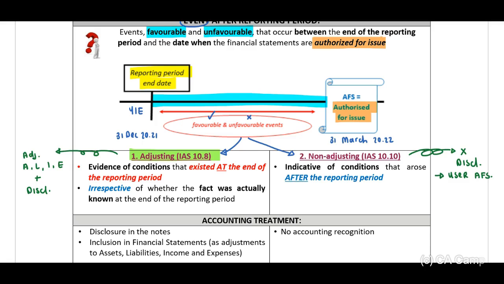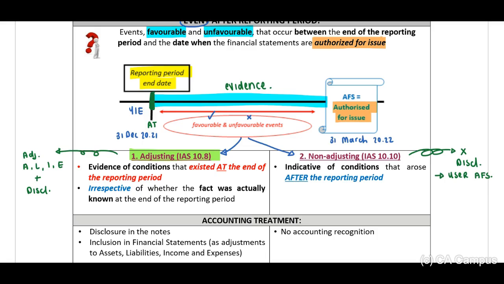Now, if we look at adjusting, what is an adjusting event? It is when there's evidence about an event that existed at year end. Therefore, the event existed at year end, and now there is evidence about this event that provides us a clear indication of the conclusion.